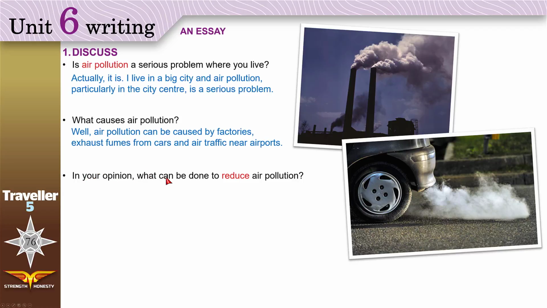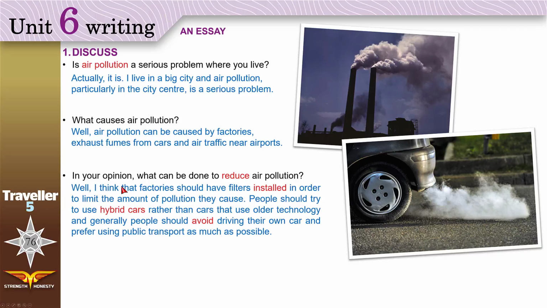In your opinion, what can be done to reduce air pollution? Reduce, make it less. A lot of things. I think that factories should have filters installed. When you install a filter, you put it and you connect it. In order to limit the amount of pollution they cause, people should try to use hybrid cars. Hybrid cars are cars that run on both gas and electricity, rather than cars that use older technology.